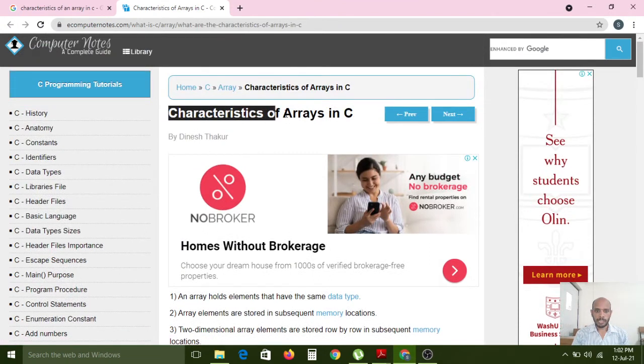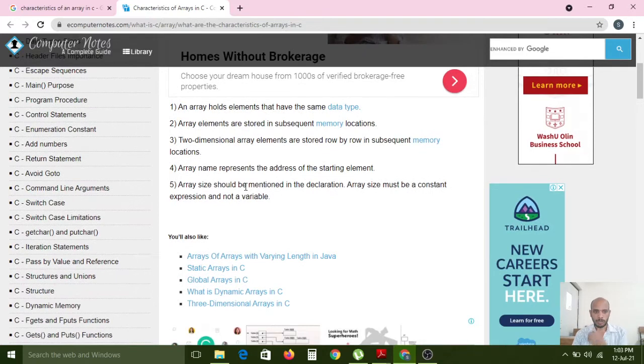Characteristics of arrays in C programming. Characteristics are nothing but the behavior of an array. In how many ways the array behaves and how many ways we are using it, all those things are reflected by the characteristics. Now the first point is what? An array holds elements that have the same data type.